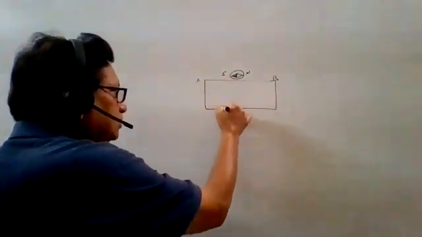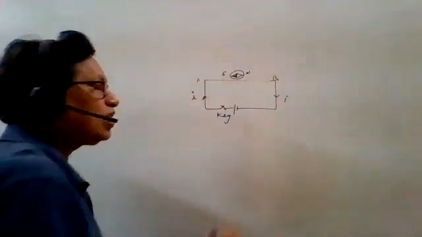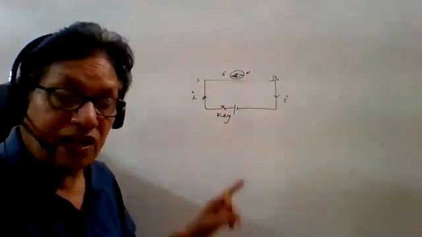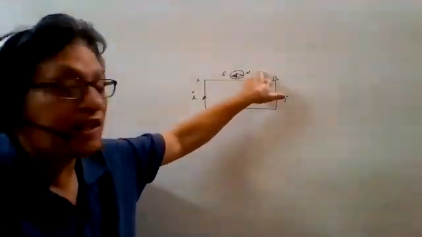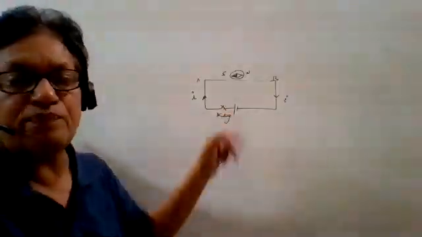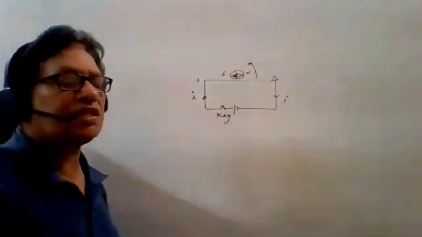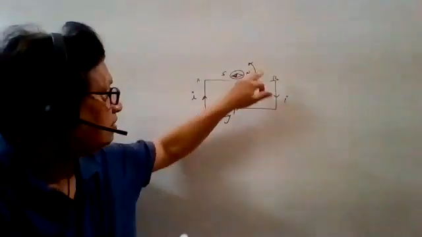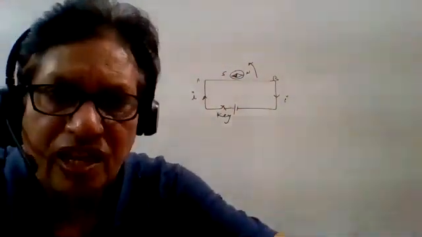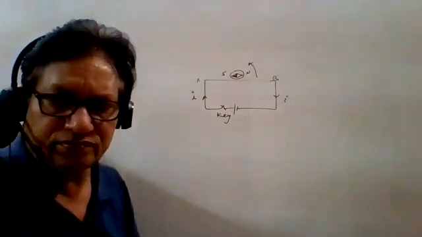As soon as you close the key, what will happen? The circuit is closed, and current is flowing here. Because of the current flowing, a new field is developed. Now, due to the interaction of Earth's magnetic field and the magnetic field produced by the current, there is a deflection in this compass needle, like this. If the direction of current is reversed, the North Pole deflects towards the east this time, and west in the other case. So it is proved, and we can find the direction by the snow rule and the swimming rule.